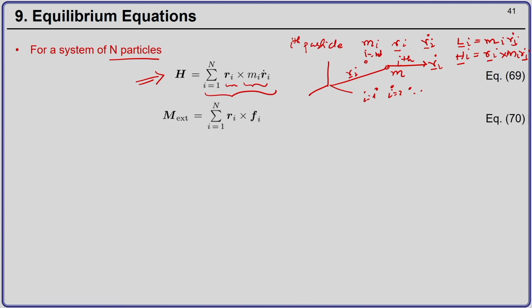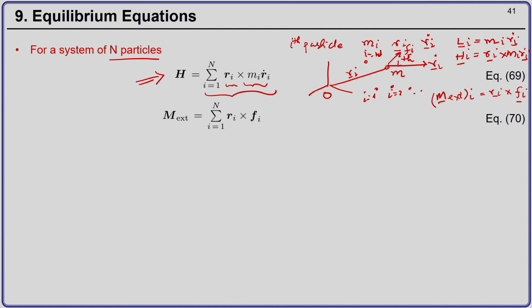Now, let us say the particle is being acted upon by a net external force F_i. The external moment on the ith particle will be r_i cross F_i.